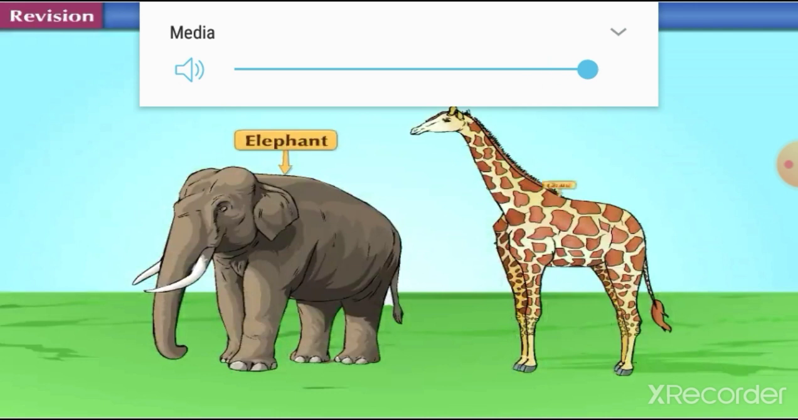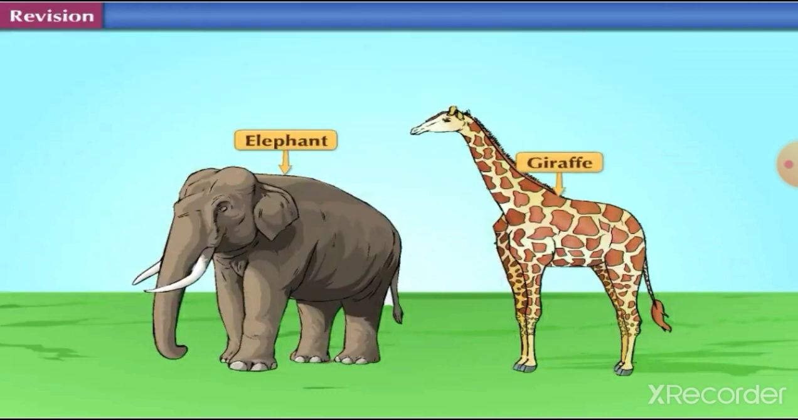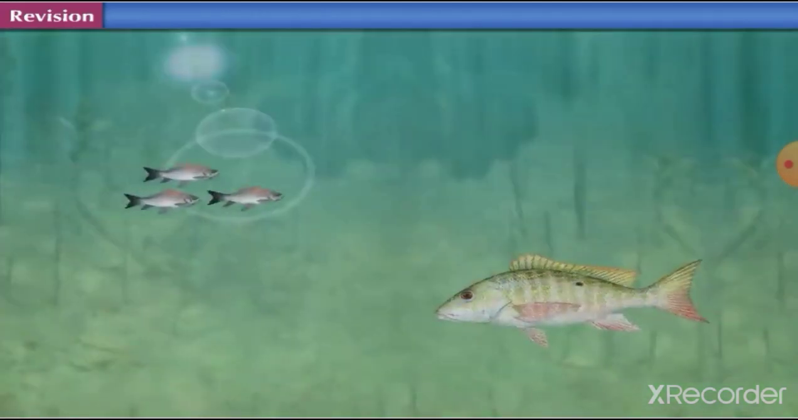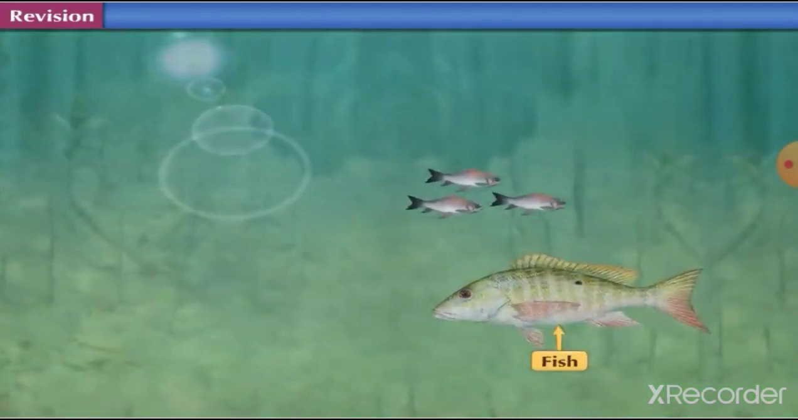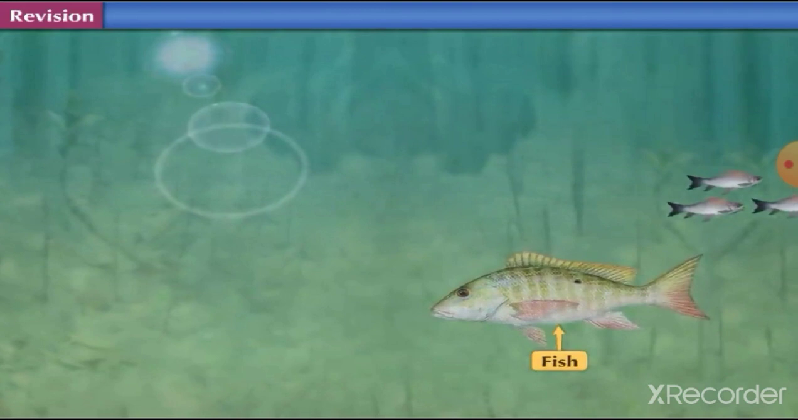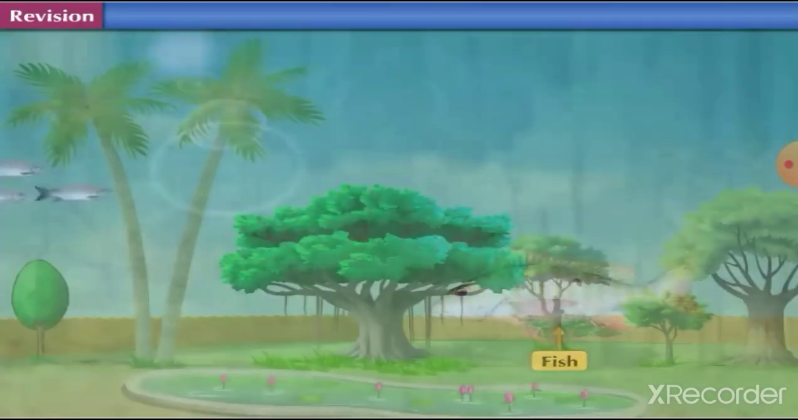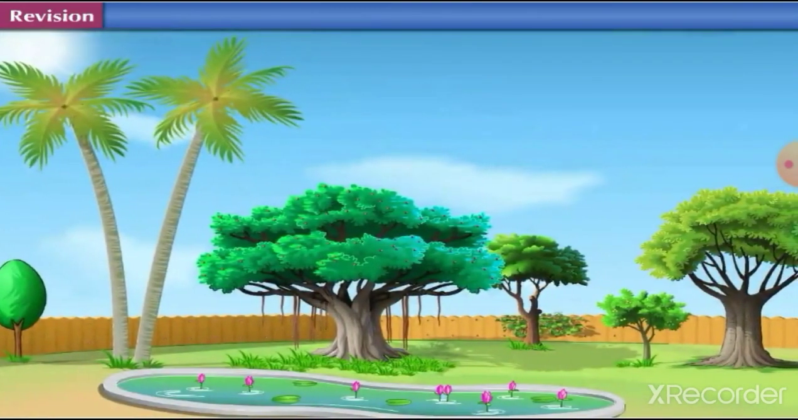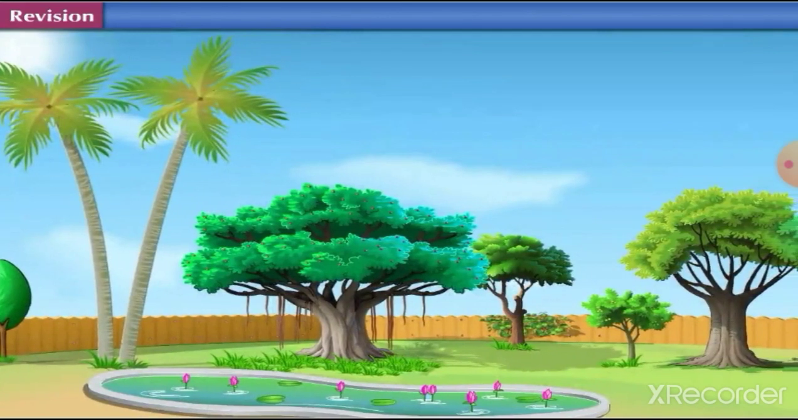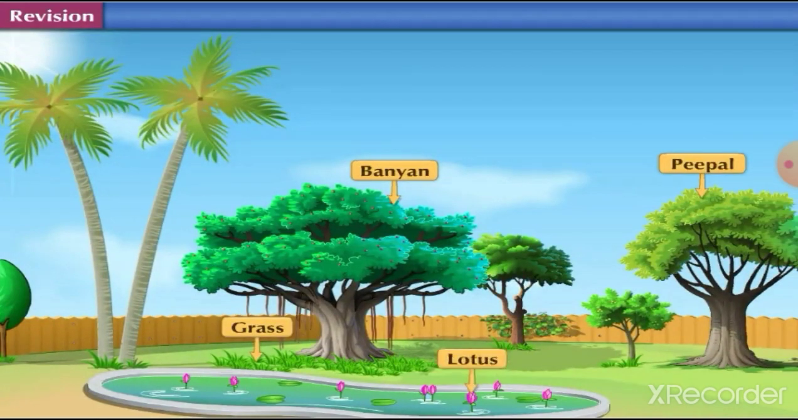See this elephant and giraffe. These are big animals which live on land. Take a look at these fishes. These are small animals which live in water. When you take a look around this garden, you see banyan tree, peepal tree, grasses running along the ground, lotus floating in the pond.